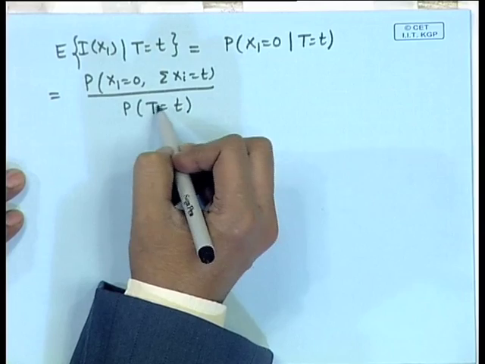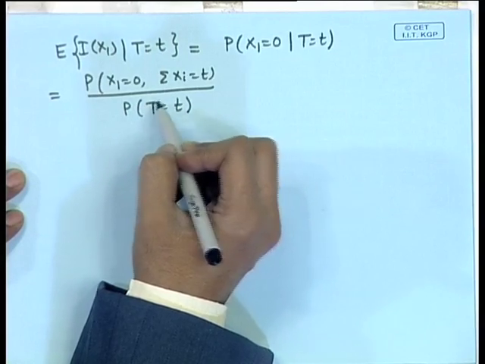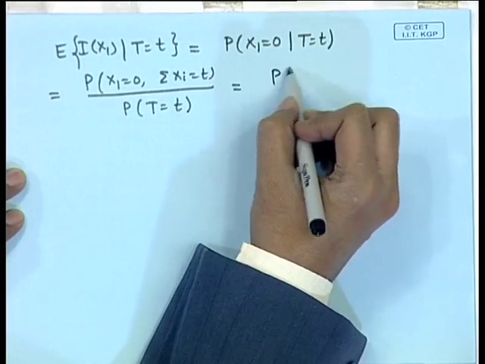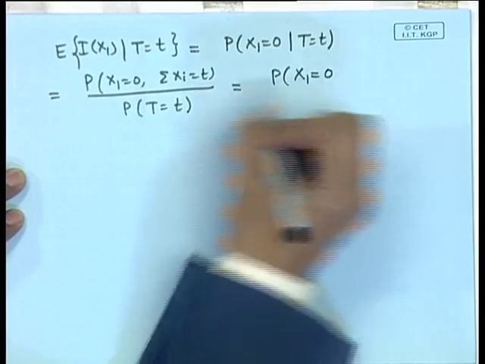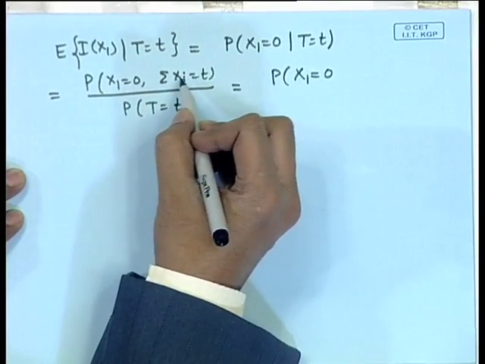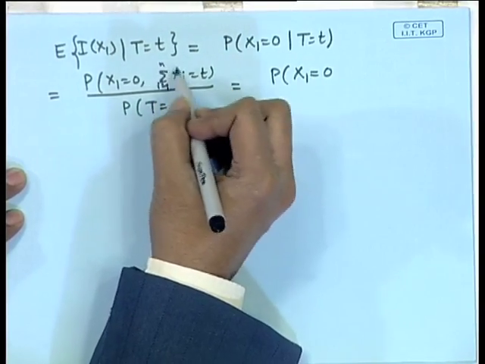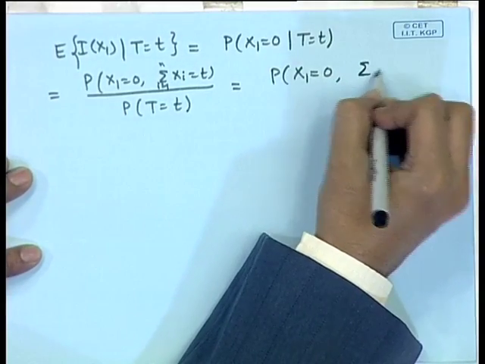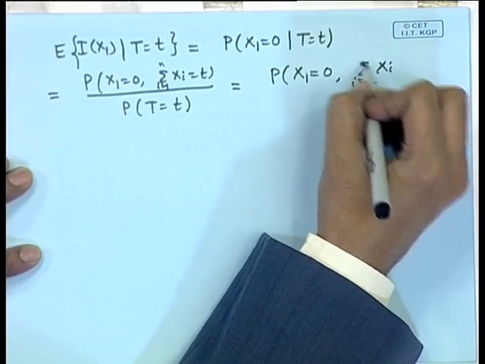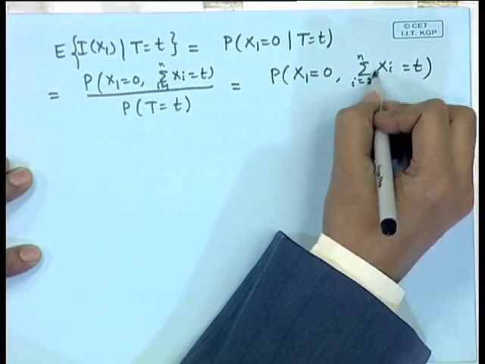We know the distribution of t, that is Poisson n lambda. So, the denominator is determined. The numerator is determined if we make use of the condition that x 1 is 0, then this summation reduces to sigma x I is equal to 2 to n to be equal to t, because the first one is 0.